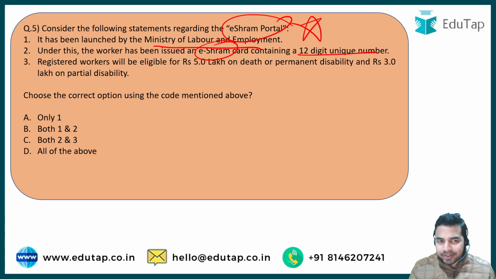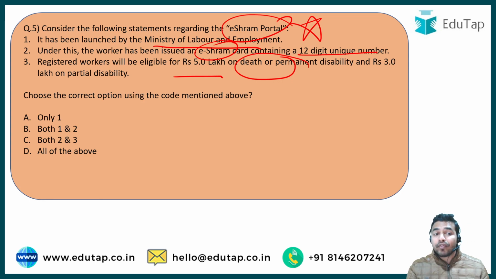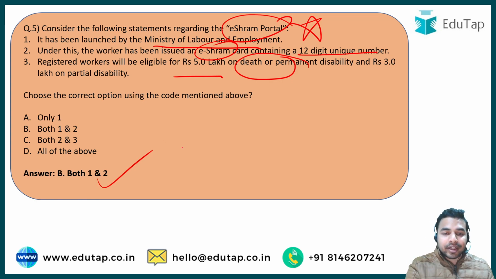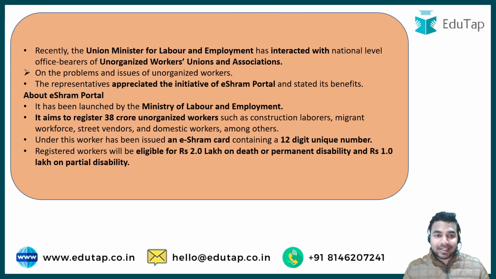Now the third statement says that these registered workers will be eligible for rupees 5 lakh on death or permanent disability and rupees 3 lakh on the partial disability. So which of the following statements are correct as per the Ishram portal? See, the right answer to this question is option B, that is both statement 1 and 2 are correct. So what exactly is wrong in the third statement? Let's discuss this in detail.